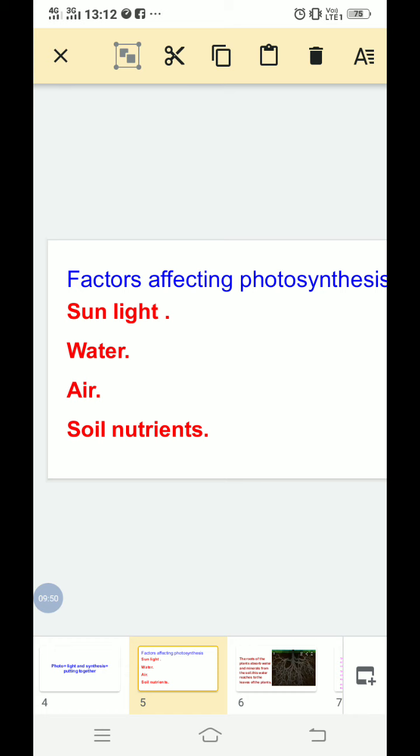Where do the plants make the food? In their leaves. And do you know, students, why the color of leaves is green? Because the leaves are the kitchen, the food making factories for the plants. Whatever food is made by the plants, they make in their leaves only. Mostly the leaves of the trees are green due to the presence of chloroplast.